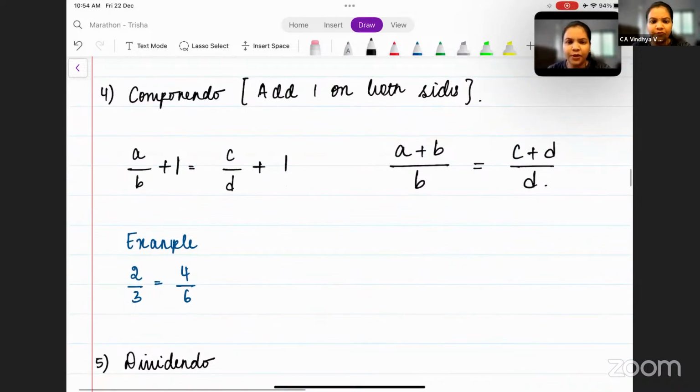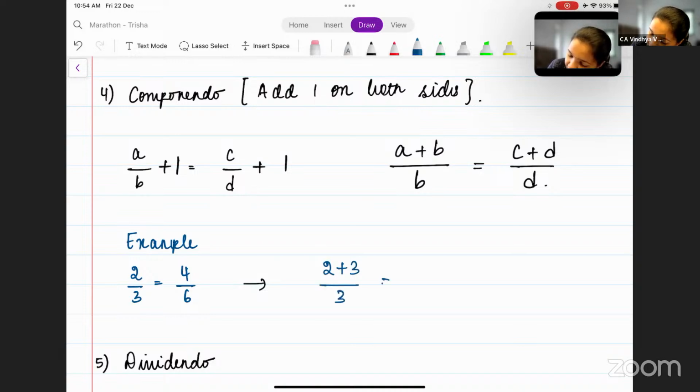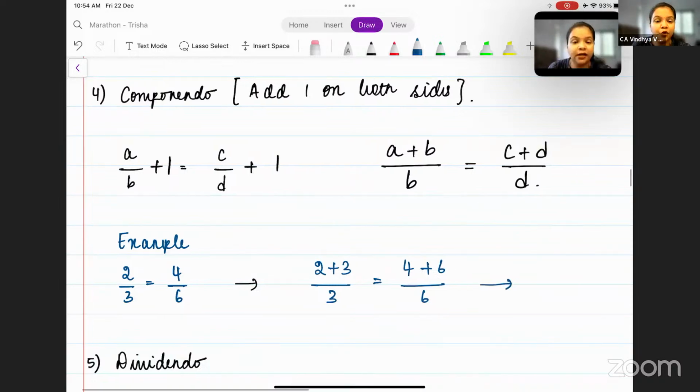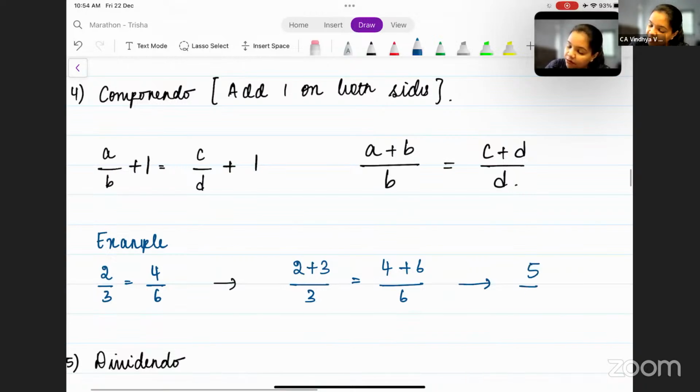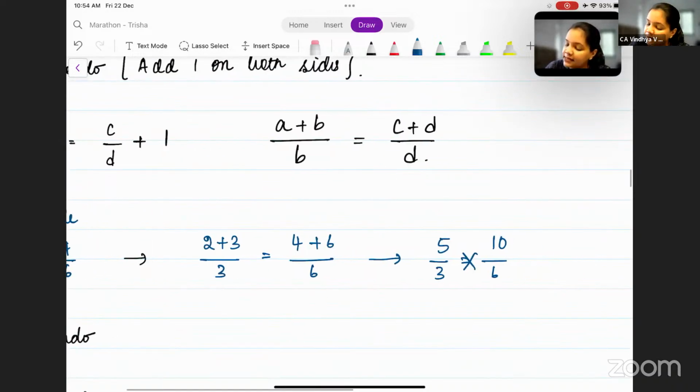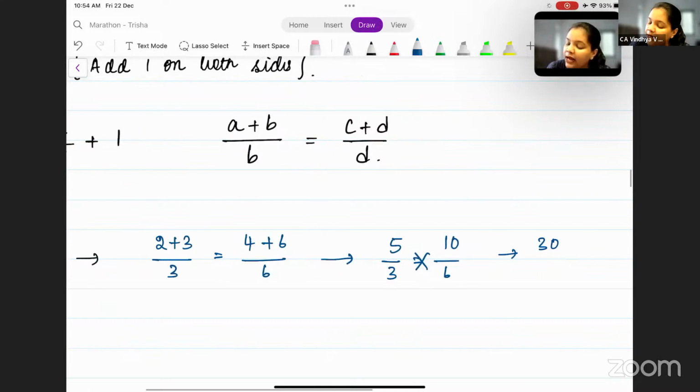Let us understand this with the help of the example. So in componendo, you will get 2 plus 3 whole divided by 3 is equal to 4 plus 6 whole divided by 6. So what answer do you get here? 2 plus 3 is 5, 5 by 3. 4 plus 6 is 10, 10 by 6. Cross multiply this. You will get 6 into 5, that is 30, and 3 into 10, that is also 30. So you get 30 is to 30, which means they are in proportion to one another.